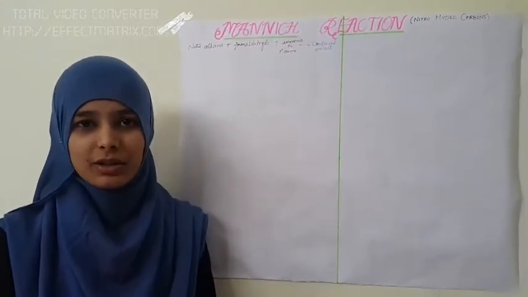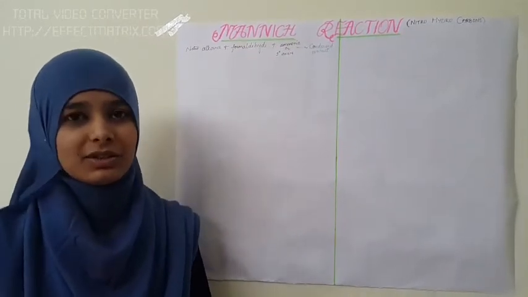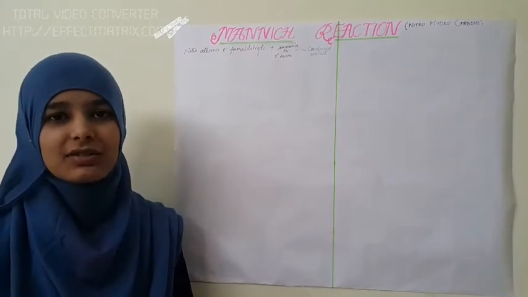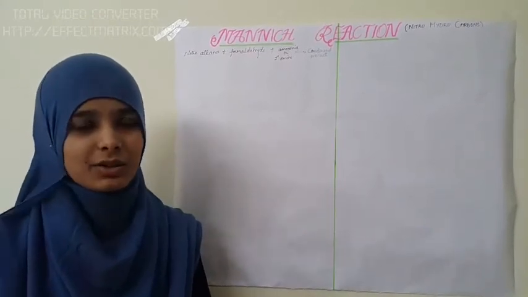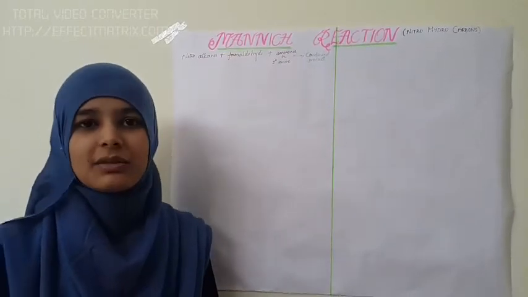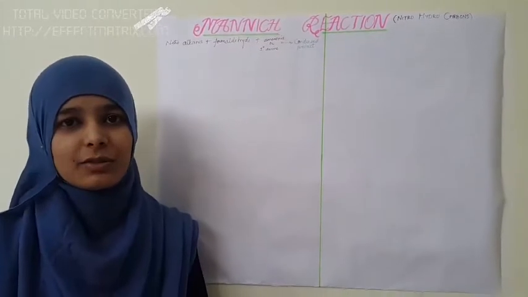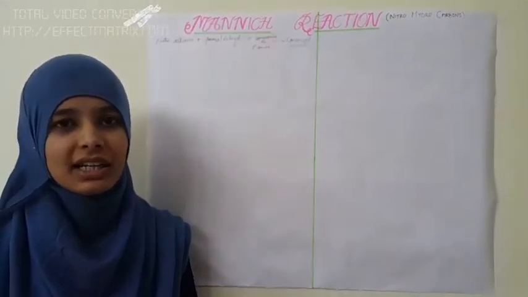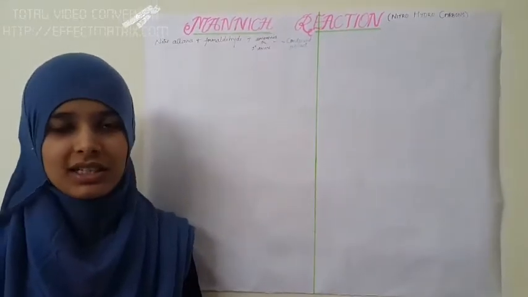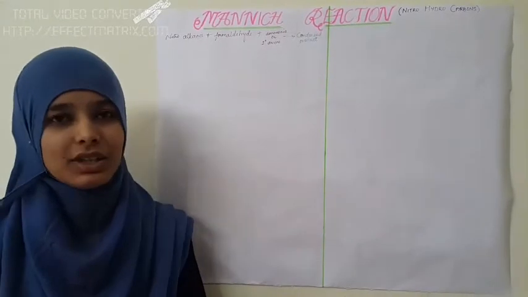Nitrohydrocarbons are organic compounds which are formed from hydrocarbons. How are they formed? Hydrocarbons consist of carbon and hydrogen. The hydrogens of the hydrocarbons are replaced by the nitro group, that is the NO2 group. Hence the nitrohydrocarbons are formed. These can be of two types, nitroalkanes and nitroarenes. When these are formed from alkanes, they are called nitroalkanes, and if they are formed from arenes, they are called nitroarenes. So this whole chapter revolves around nitroalkanes and nitroarenes.